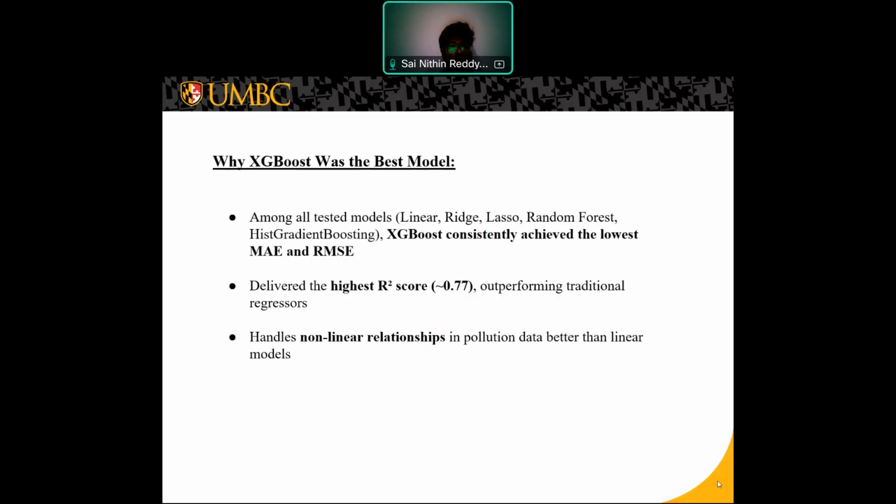If you ask me why XGBoost was the best, XGBoost achieved the highest R square, meaning it explains 77% of the variance in ozone AQI. It also delivered the best error scores, outperforming traditional regressors. Also, it handles non-linear relationships in pollution data better than the linear models.